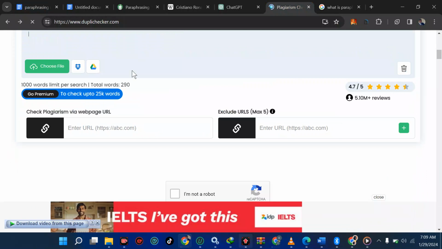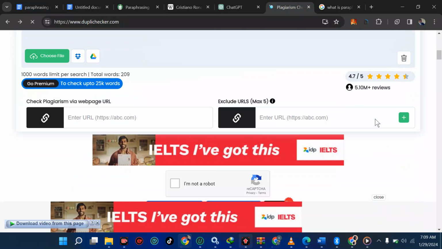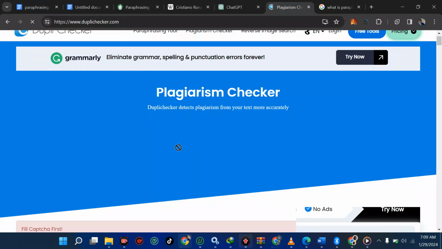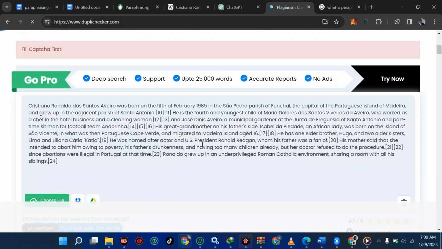Paraphrased content. Let's check for plagiarism and see if it gives us what we want. So now I'm not a robot. We're going to pick that. Then we're going to check for plagiarism, and depending on the strength of the network, we'll have the desired answer. In no time, we should have at least a good result. Then we're going to go straight to ChatGPT again and paraphrase and see how we can achieve 0% plagiarism.